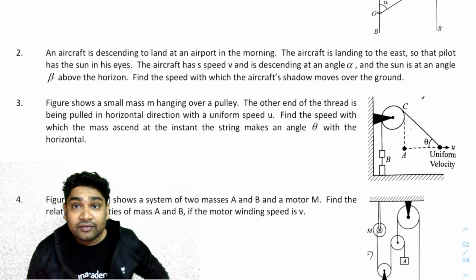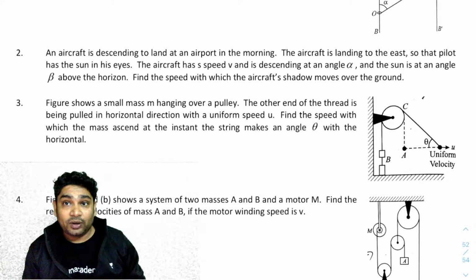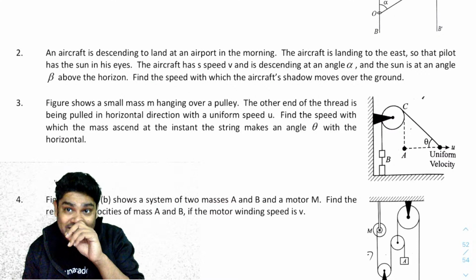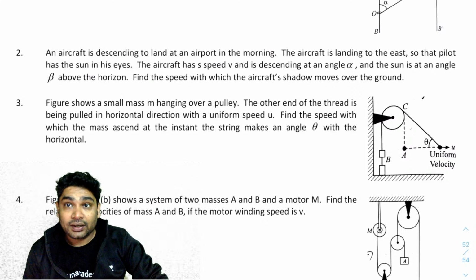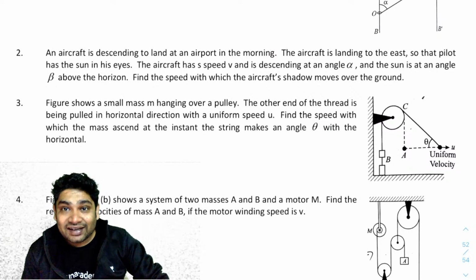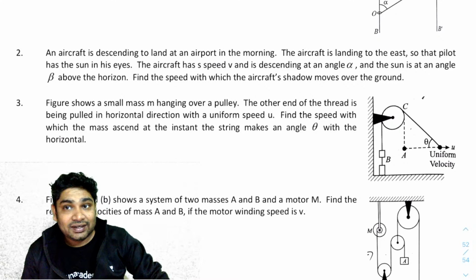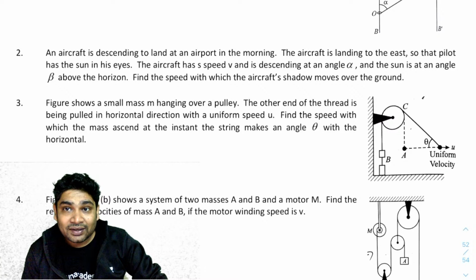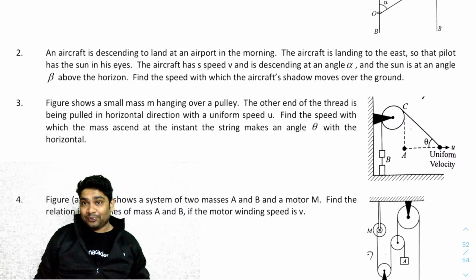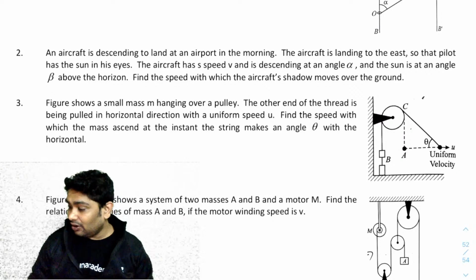An aircraft is descending to land at an airport in the morning. The aircraft is landing to the east, so that the pilot has sun in his eyes. The aircraft has speed v and is descending at an angle of alpha. The sun is at an angle of beta above the horizon. Find the speed at which the aircraft's shadow moves over the ground.